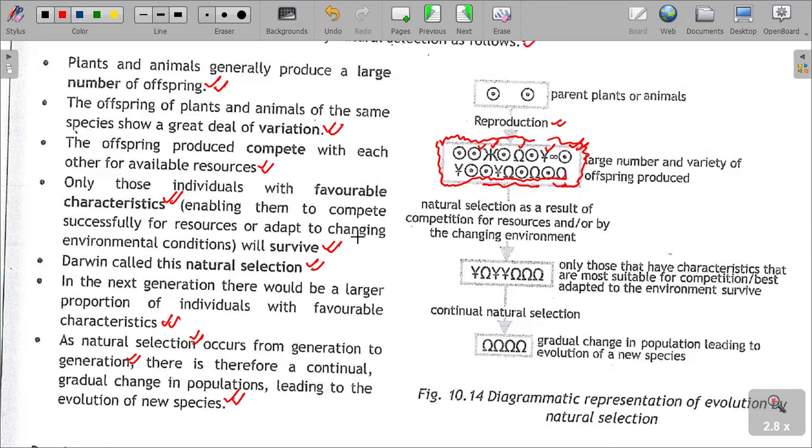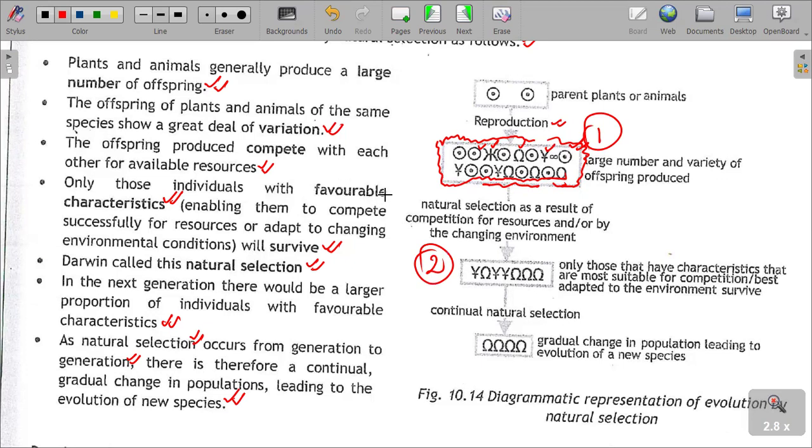So natural selection as a result of competition would take place, and also as a result of the changing environment. Let me point to number one. If we compare it to the next generation, generation number 2, we can see that we no longer have some of the organisms that were there.